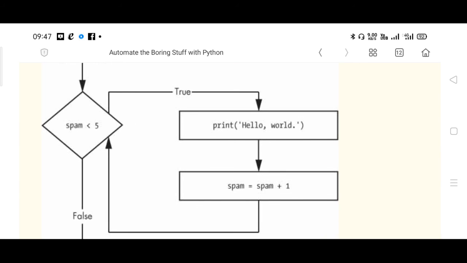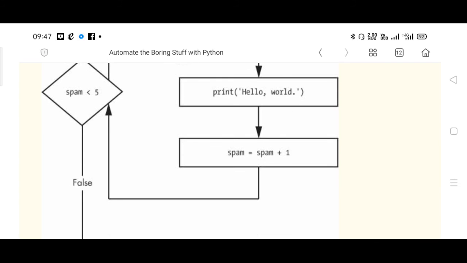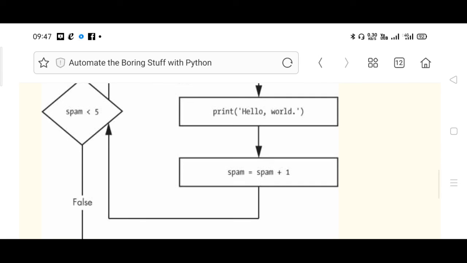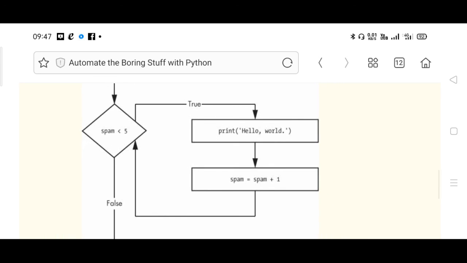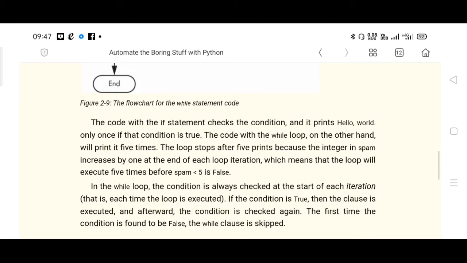If spam less than 5 is true, hello world is printed and spam is incremented, it will come back to the same location to test the new value of spam with 5. So there is a reverse arrow which is connected to the same rhombus. You must be aware of all these things because you are familiar with the concept of if statements as well as loops right from first year, right?